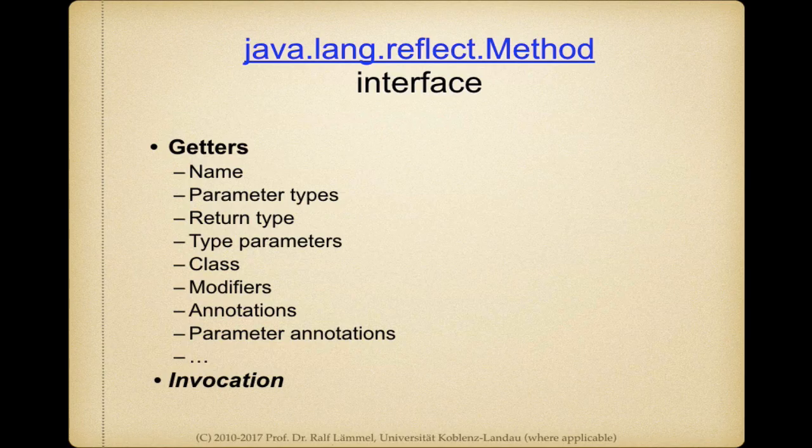In addition, we also have invocation because eventually we want to invoke methods. We always have to supply the receiver object on which we want to invoke the method. Because remember, these method objects are not associated with particular Java objects. No, they are actually associated with class objects, okay?